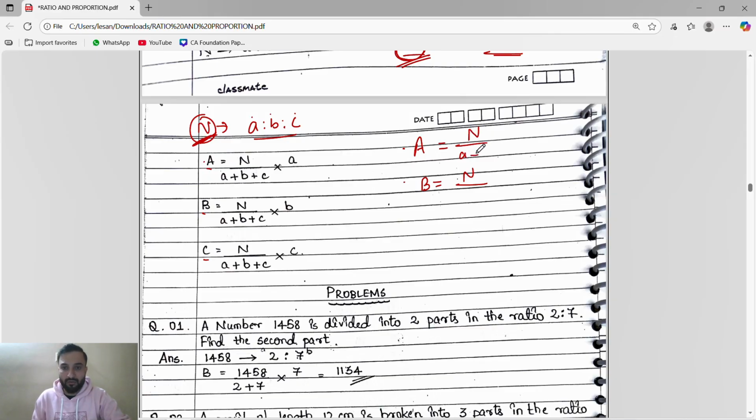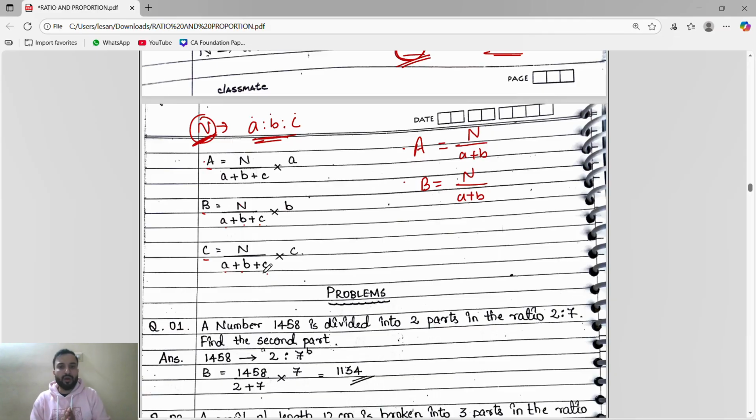If you have 2 ratios, A plus B, it is number divided by sum of ratios A plus B. See here, with 3 ratios, it is number divided by sum of ratios A plus B plus C.